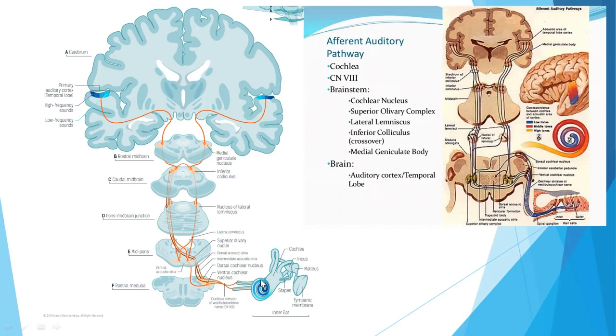So the sound goes through the cochlear nucleus towards the superior olivary nucleus, then the nucleus of the lateral lemniscus, then the inferior colliculus, then the medial geniculate nucleus, and then the auditory cortex, or the auditory part of the temporal lobe. So this is the typical presentation of the auditory pathway. It is not as high yield as the visual pathway, but what is high yield in the auditory system are the hearing loss problems and the tuning fork test.